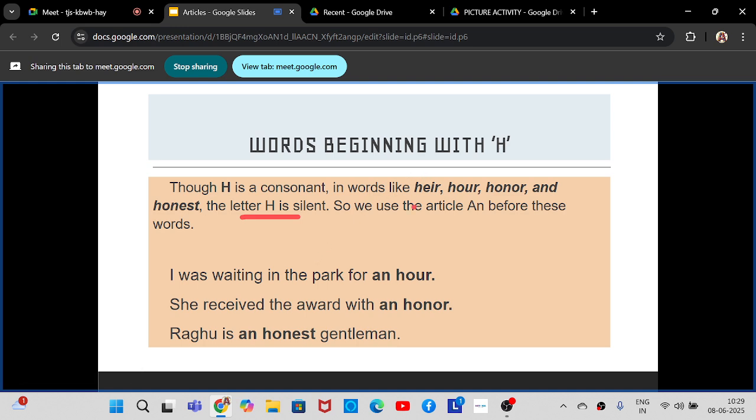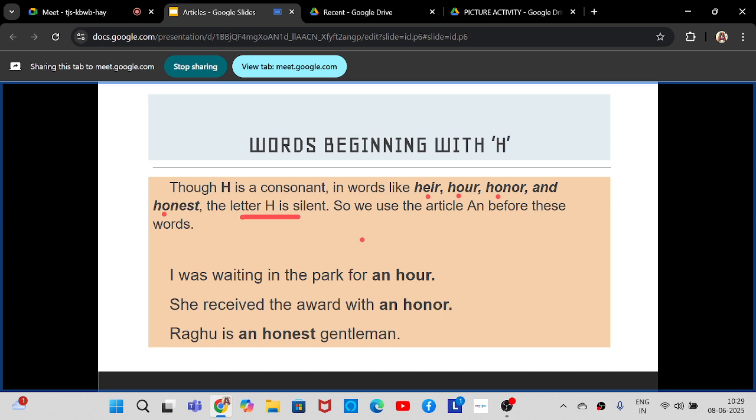So if H is silent, look for the next alphabet. In heir, after H, it is E. In hour, after H, it is O. In honor, after H, the next letter is O. Again in honest, after H, the second alphabet is O. So all these are vowels: E, O, O, O. All are vowels. So what article can we use here if it is a vowel sound?